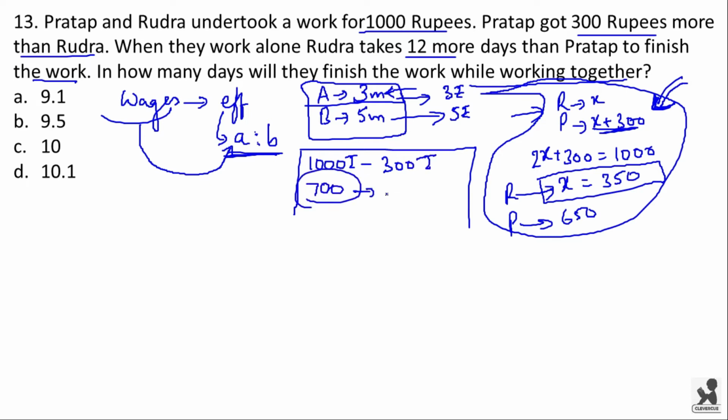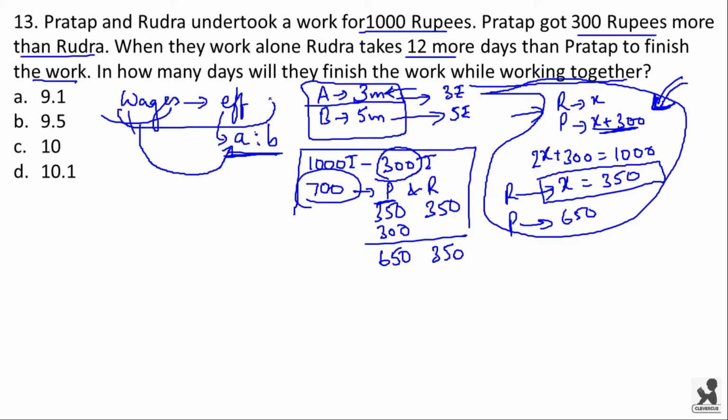Now distribute 700 to Pratap and Rudra: Pratap gets 350 and Rudra also gets 350. Now because Pratap gets 300 rupees more, add 300 rupees to Pratap's account. Here we get Pratap's wage as 650 and Rudra's wage as 350. Now as I said, the wage ratio will be equal to the efficiency ratio. So if you see the ratio over here, this is the wage ratio.